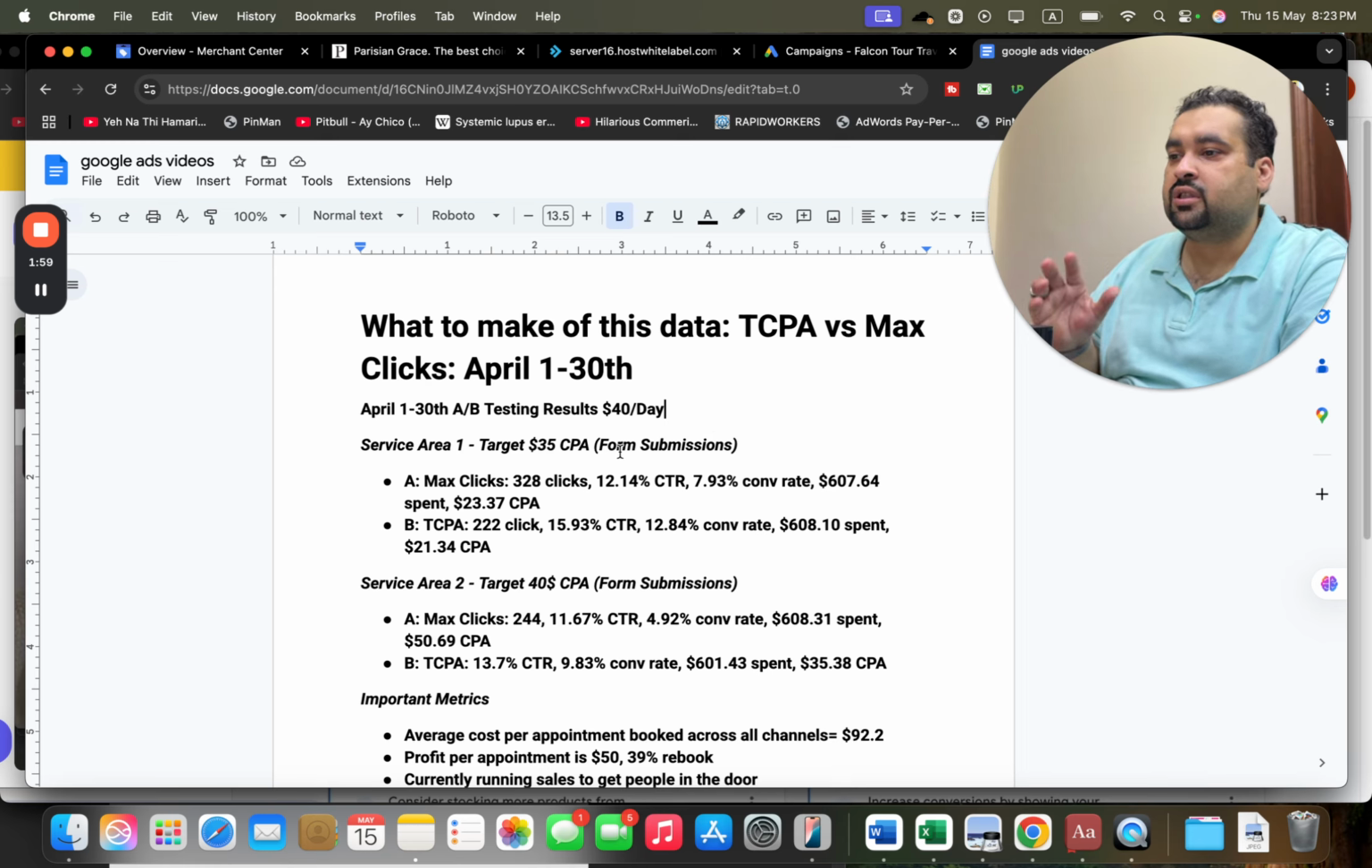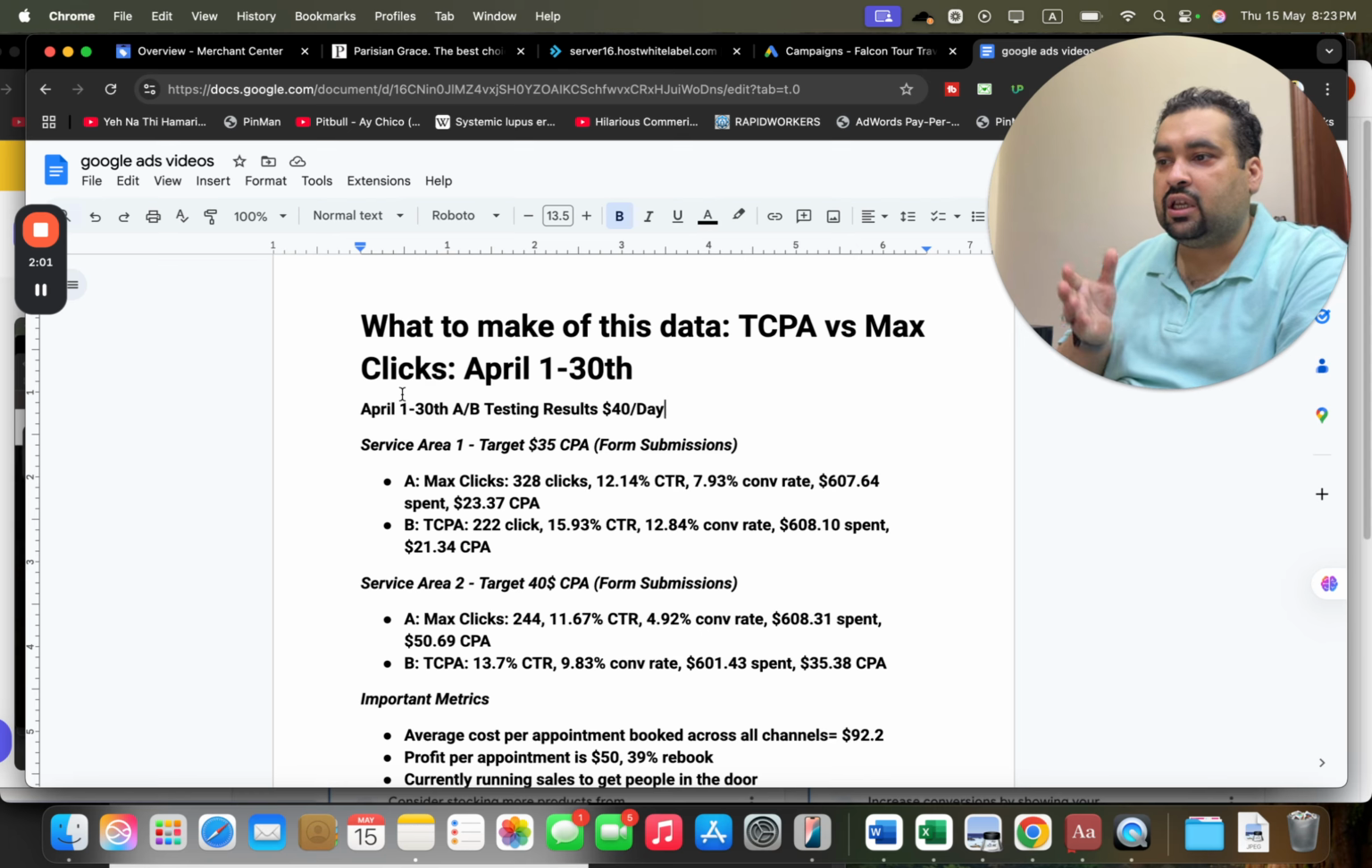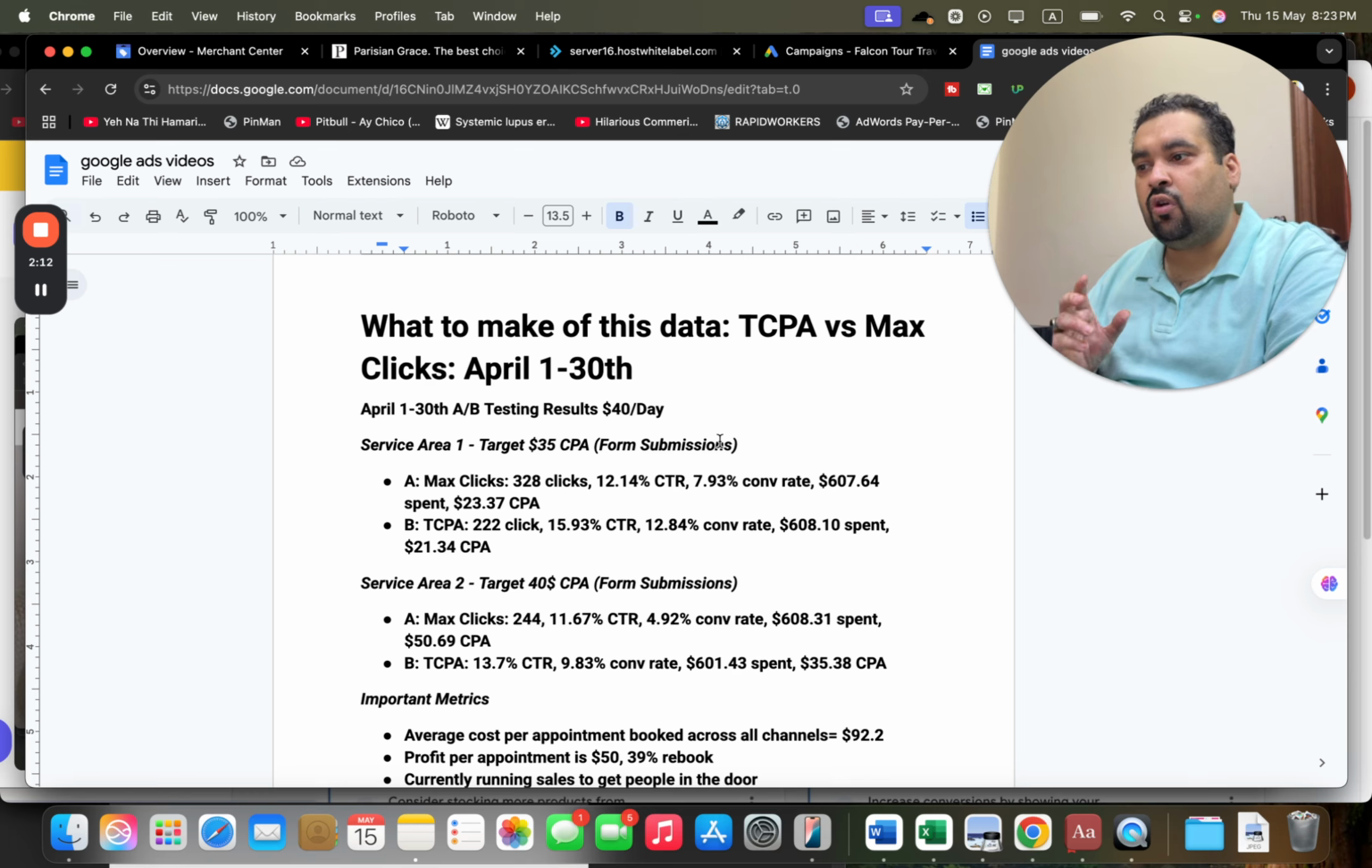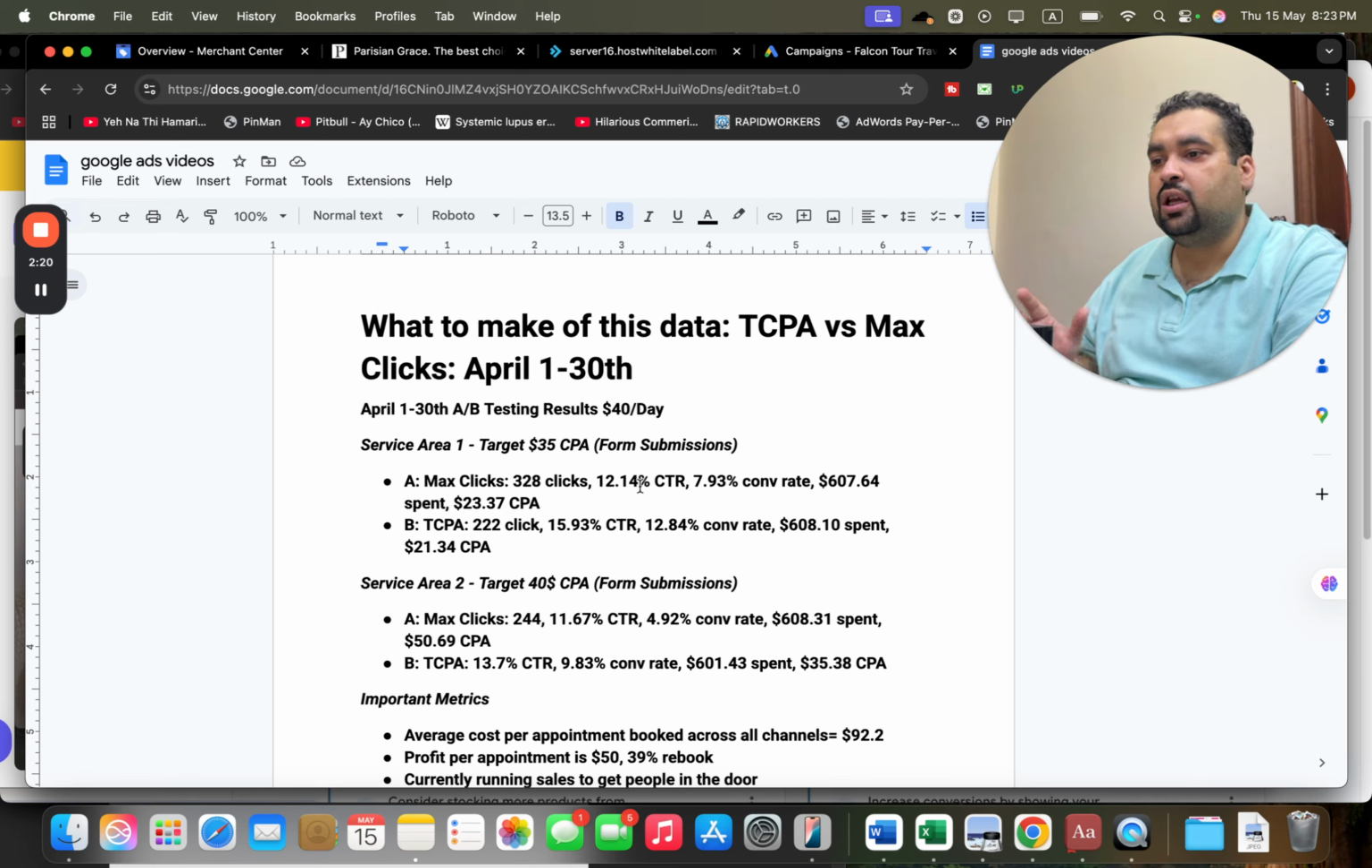This is the data results for April 1 to 30th A/B testing results, $40 per day. The service number 1 area is target $35 CPA form submission, where $35 was the form submission idea. Maximum clicks got 328 clicks with 12.48 CTR and 7.93 conversion rate, $607 spent and $23.37 was the cost per acquisition, CPA.